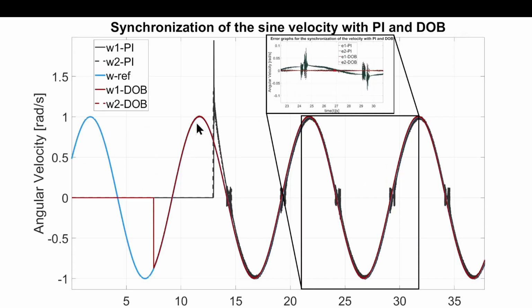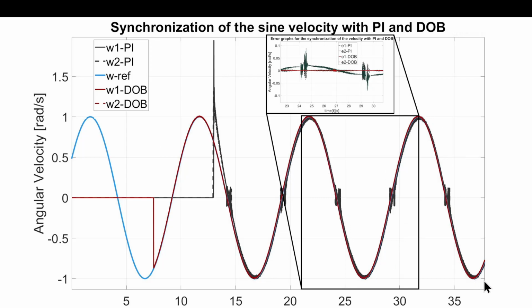Now, synchronization of sine velocity with PI and DOB. In the sine wave, it's interesting to mention that we have oscillations, and the oscillations are because of our inability to precisely tune it at 0. So we have some small oscillations. But for the disturbance observer, these oscillations are destroyed, to put it simply.